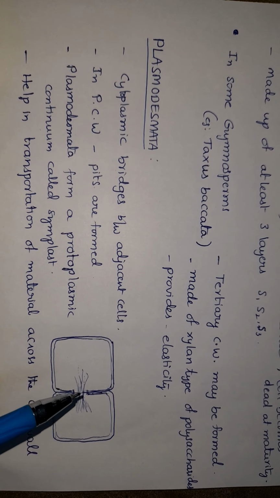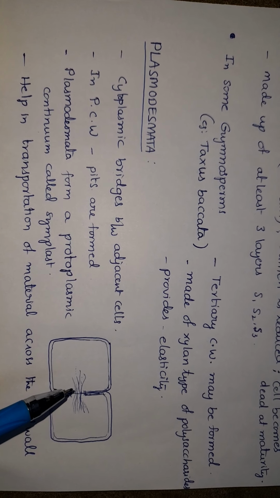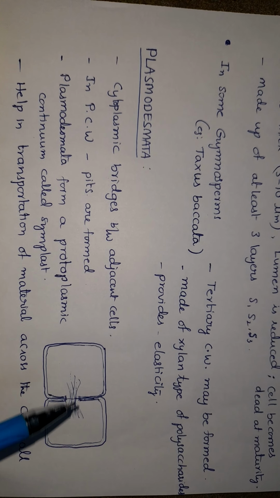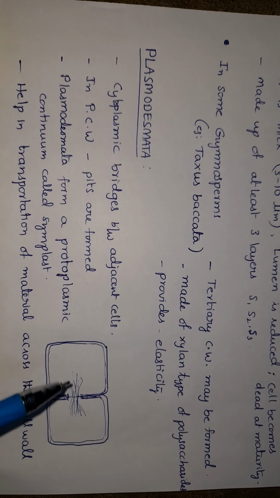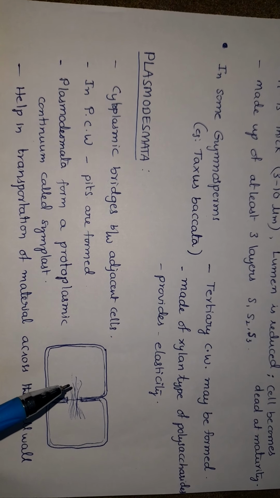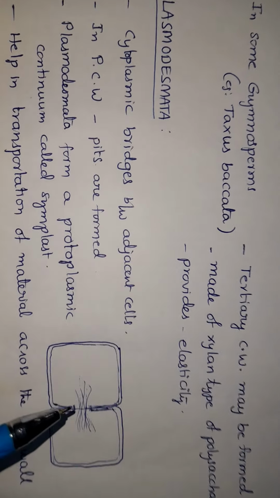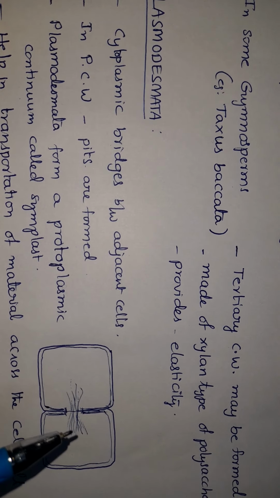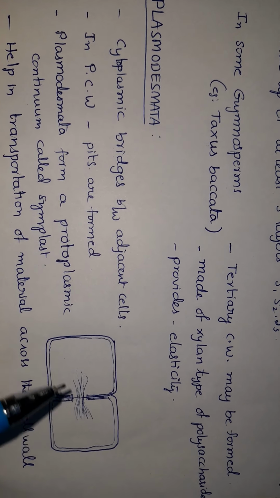At pit places, secondary cell wall is also not formed. So these pit fields are pits. Through these pits, the cytoplasmic materials, fiber-like or fine thread-like structures, are moving from one cell to another cell. So these fine thread-like cytoplasmic strands are called as plasmodesmata.